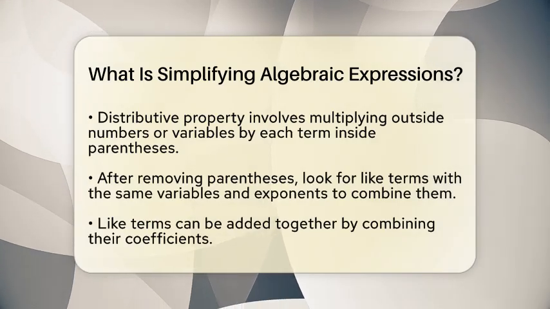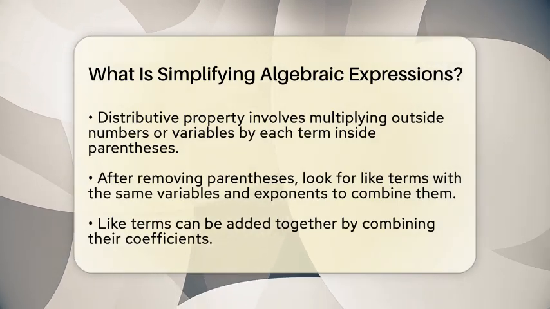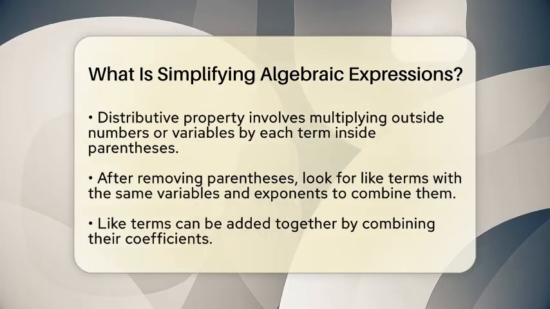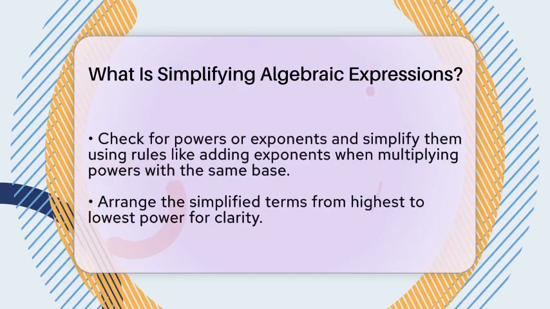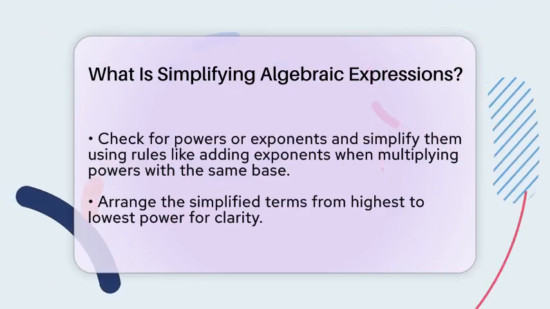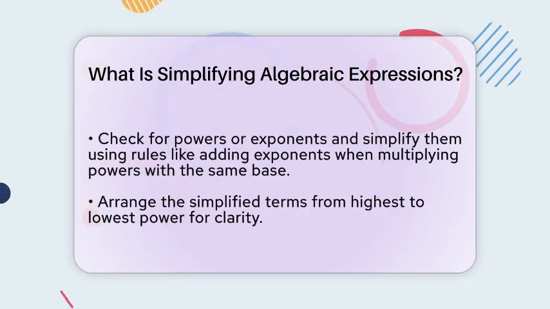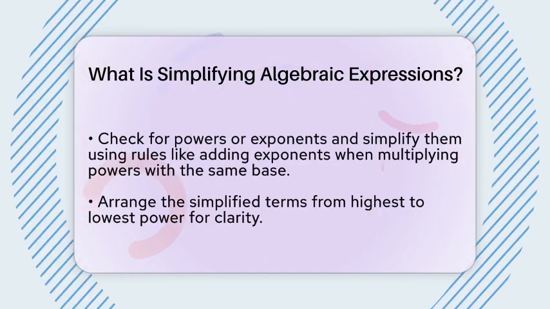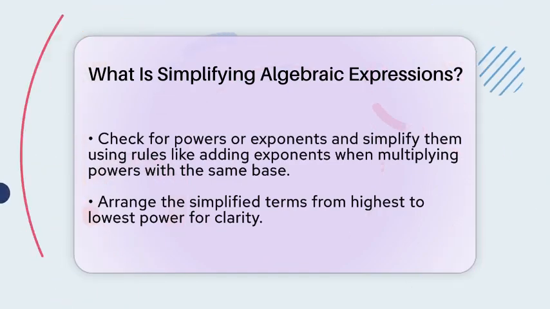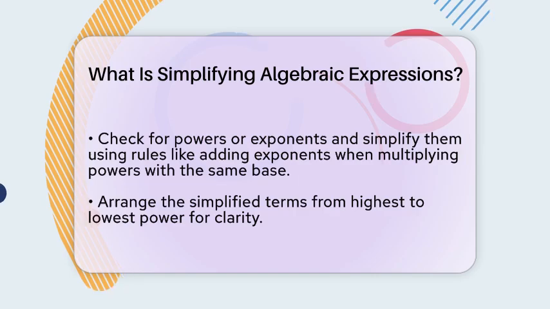If the expression has powers, we simplify those by following the rules. For example, 2 to the power of 3 is 8, and when multiplying powers with the same base, we add the exponents. So, x to the power of 2 times x to the power of 3 becomes x to the power of 5. Finally, we write the simplified expression in a clear order.